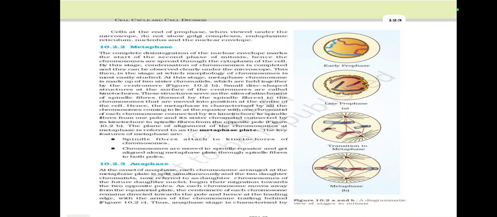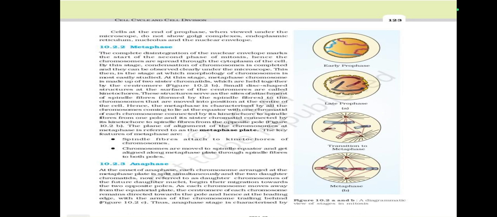Anaphase. At the onset of anaphase, each chromosome attached at the metaphase plate is split simultaneously, and the two daughter chromatids, now referred to as the daughter chromosomes of the future daughter nuclei, begin their migration towards the two opposite poles.